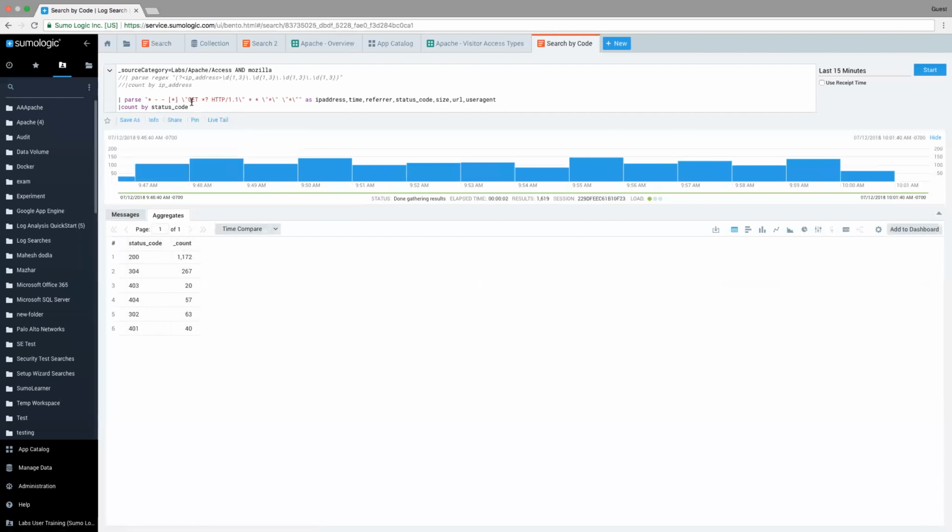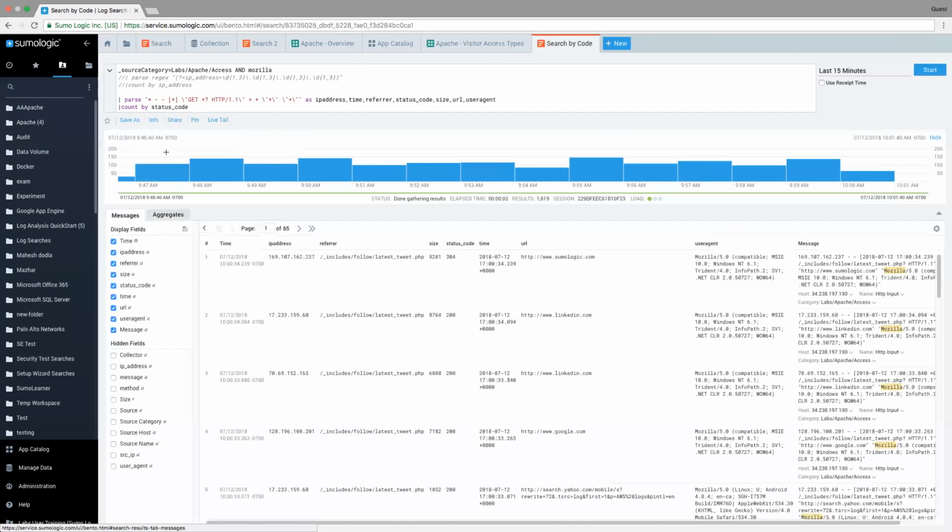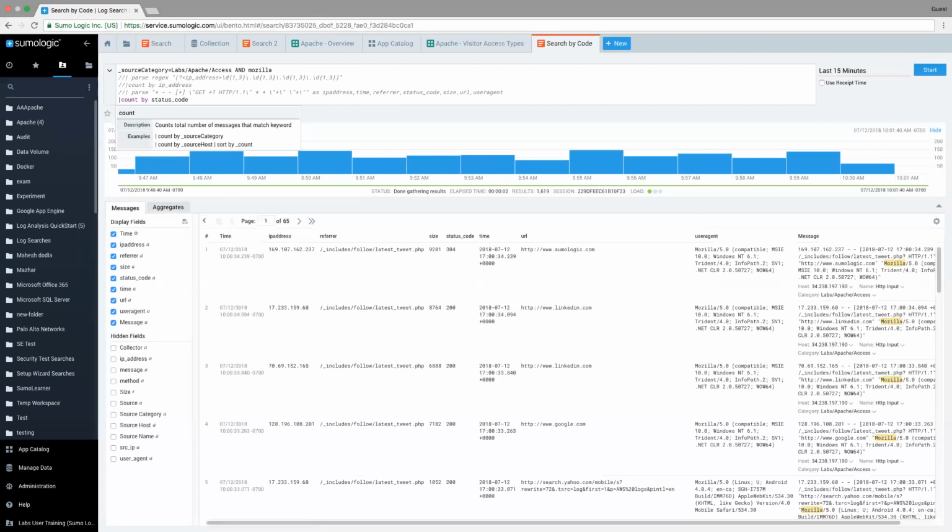So I want to show another way that we can pull out these fields. Let me clean this up again and reset myself. So I'm going to go ahead and remove the parsing.